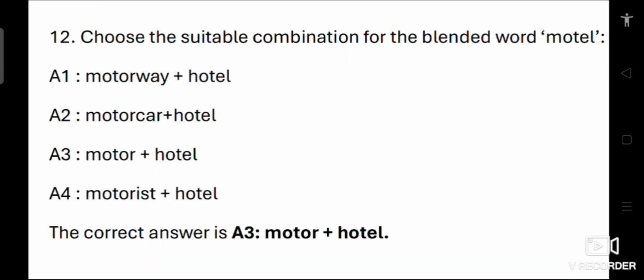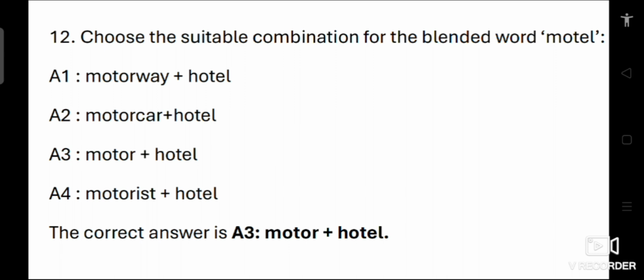12th question. Choose a suitable combination for the blended word motel. Option 1, motorway plus hotel. 2, motor car plus hotel. 3, motor plus hotel. 4, motorist plus hotel. A blended word is formed by combining parts of two words. The word motel is a blended word for motor and hotel.